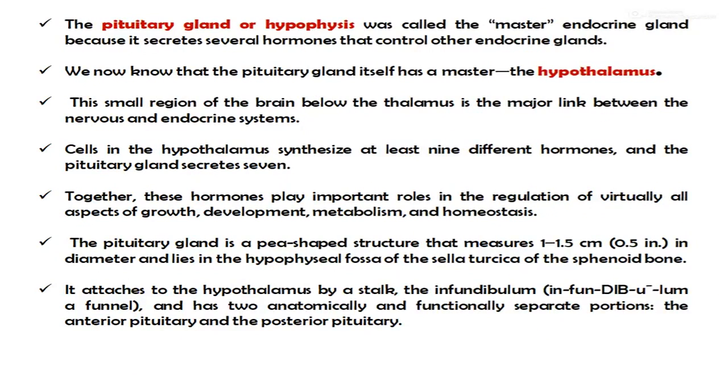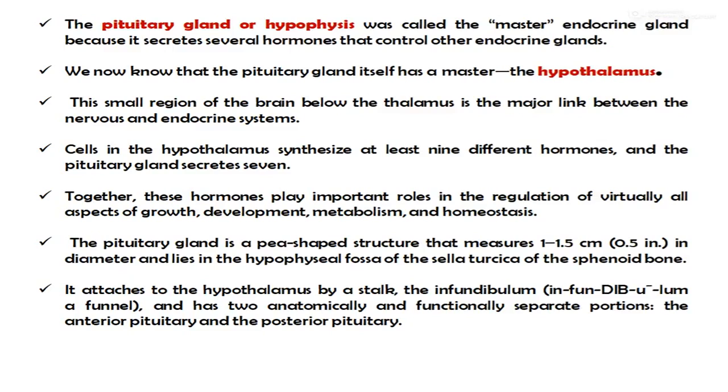The pituitary gland or the hypophysis is also called the master endocrine gland because it secretes several hormones that control other endocrine glands. We know that the pituitary gland itself has a master, the hypothalamus. This small region of the brain below the thalamus is the major link between the nervous and the endocrine system.